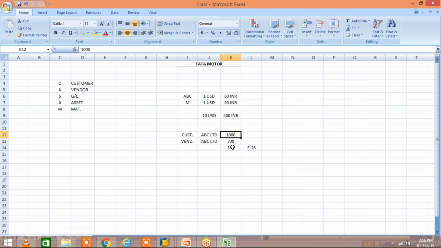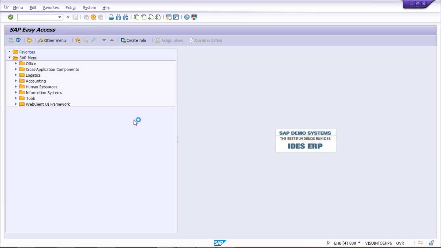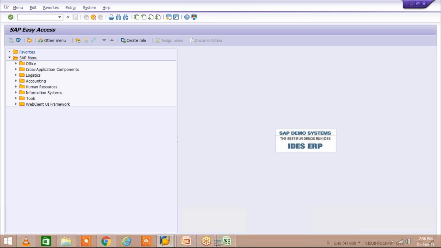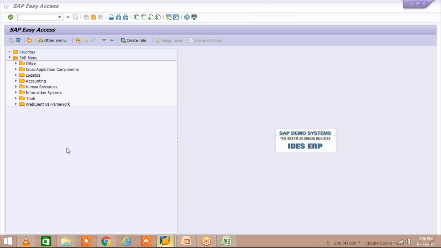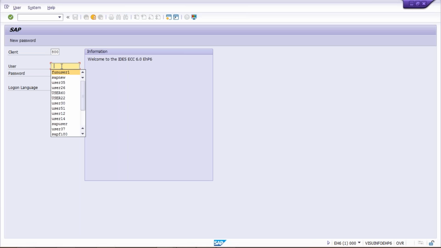Right now, I'll just do one thing. I've already posted a transaction. Let me check whether it is already gone. So I'll have to log in once again. Let me log in and I'll show you guys this account type control. This is how you will have a perfect understanding, which is why I'm taking some time.